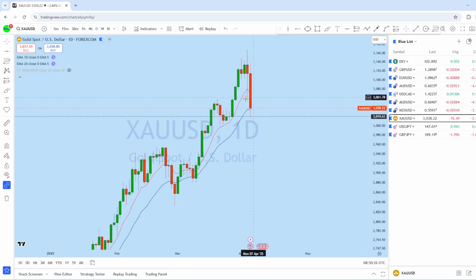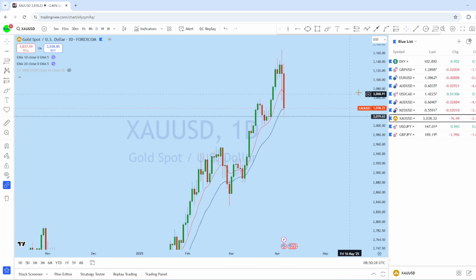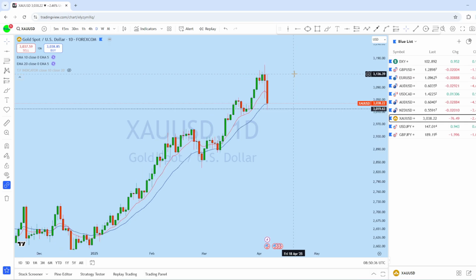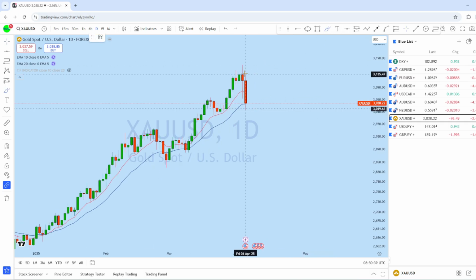Now this is the daily chart here, and we can see that from the daily the price seems potentially weaker. The buyers, we might see a potential reversal in that market. As we can see the previous day, there is a daily doji followed by a daily bearish engulfer, a long bearish candle.